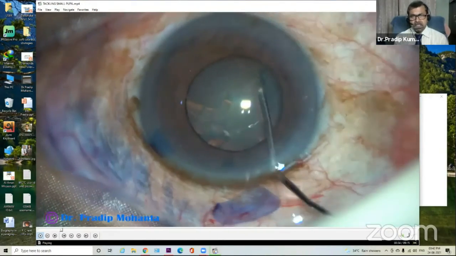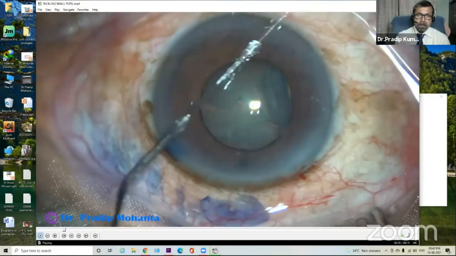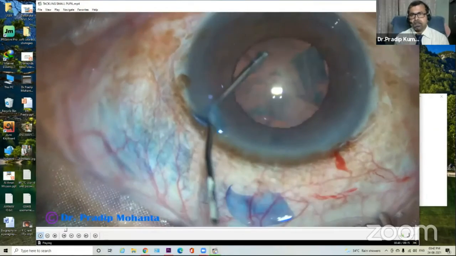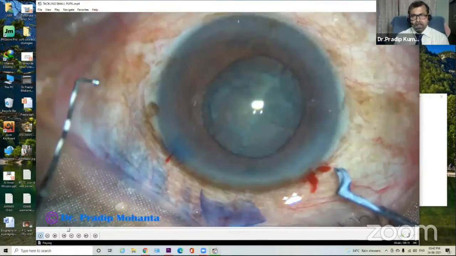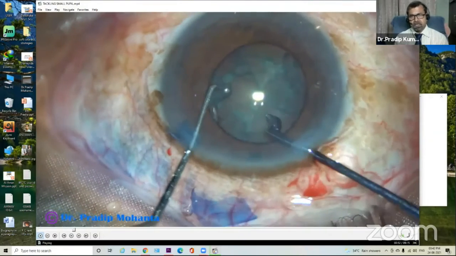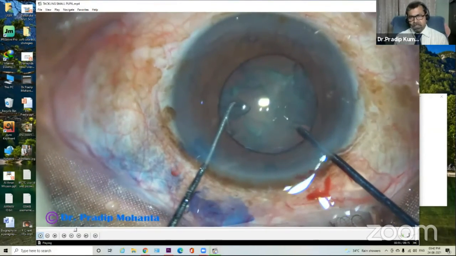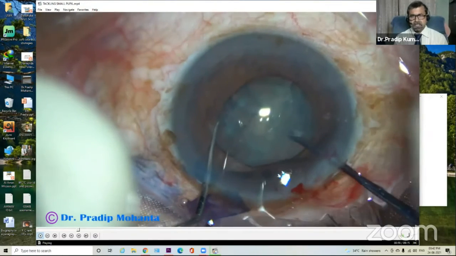In such cases, we have to do a rhexis which is larger than the size of the pupil. So we have to go beyond the margin of the pupil. And then I'm using this kind of pre-chopper nowadays. I have no financial interest in this, but this is a very good device. We can pre-chop the nucleus in soft cataracts very easily in such cases.